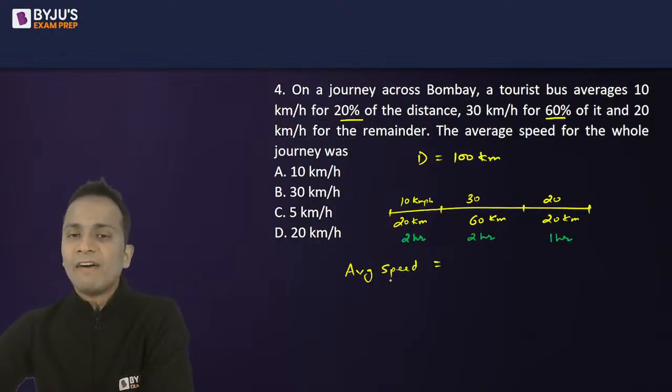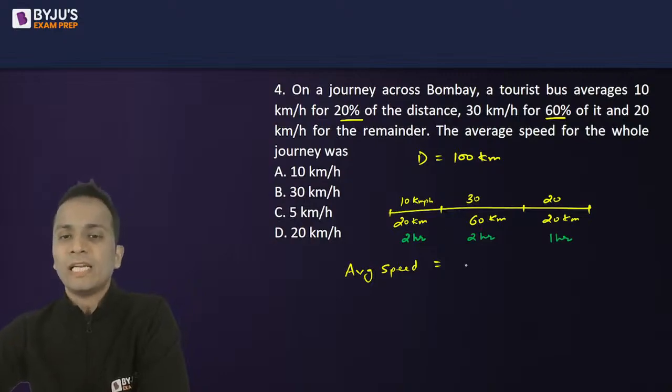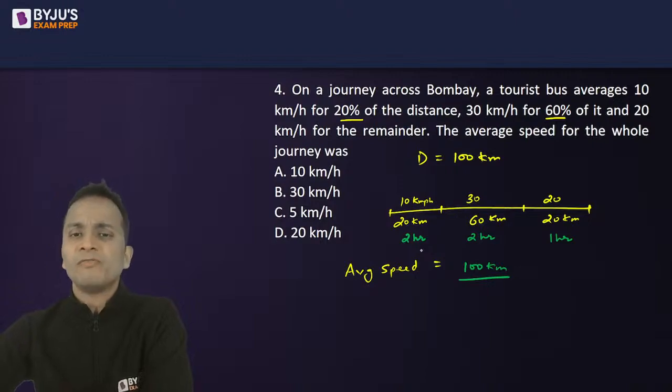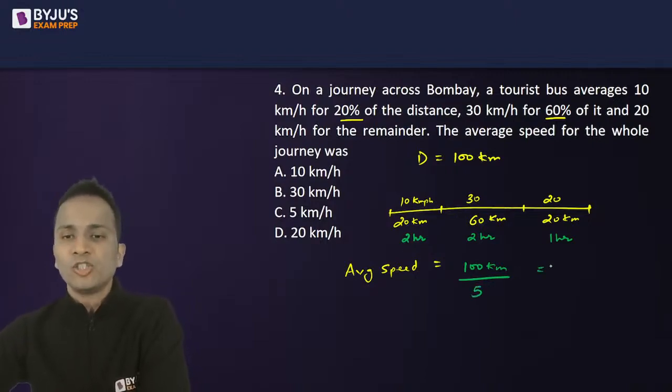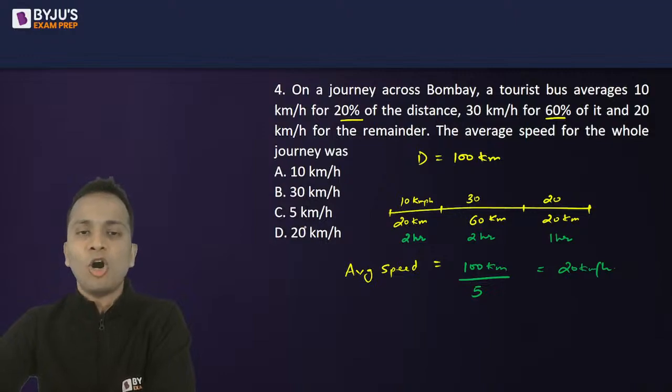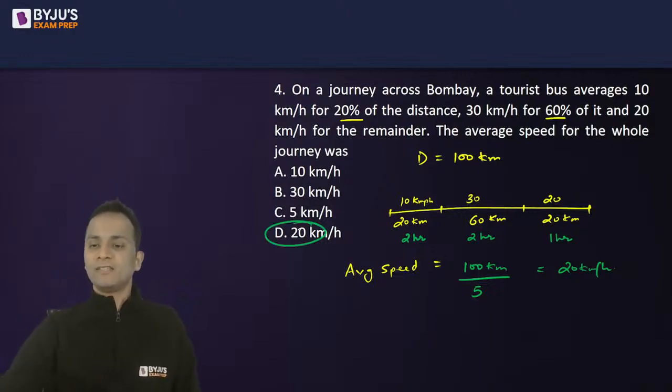So the average speed will be total distance, which is 20 plus 60 plus 20, that is 100 kilometers, divided by the total time taken, which is 2 plus 2 plus 1, 5 hours. So the answer will be 100 divided by 5, that is 20 kilometers per hour. Option D is the correct answer.